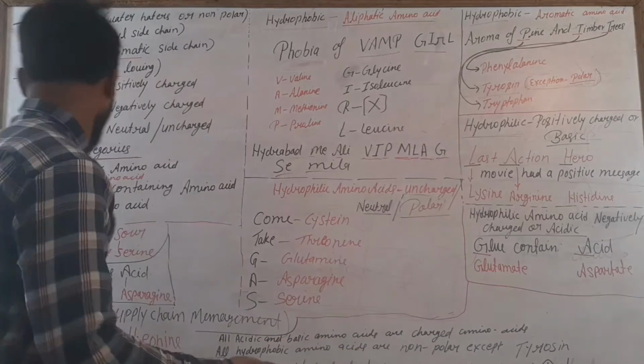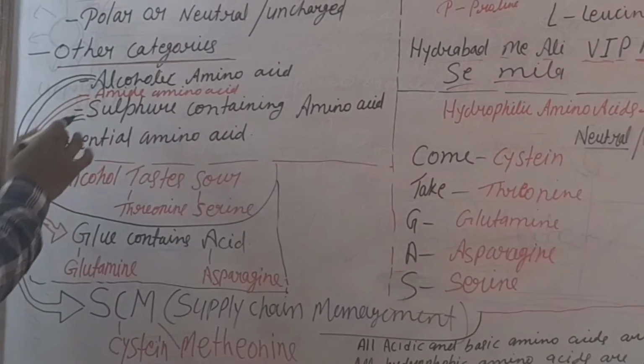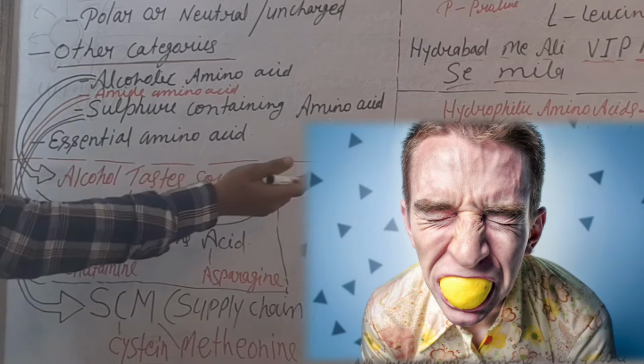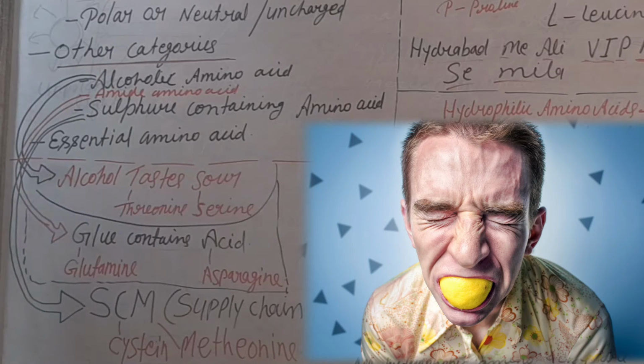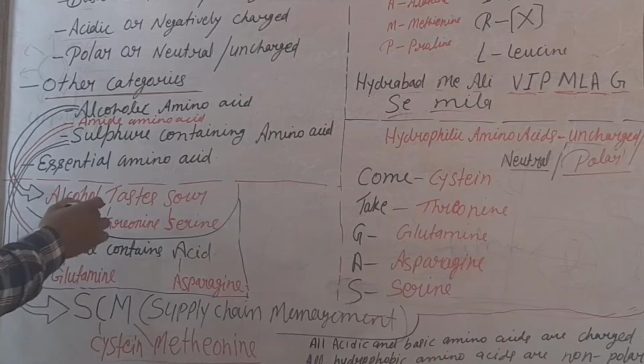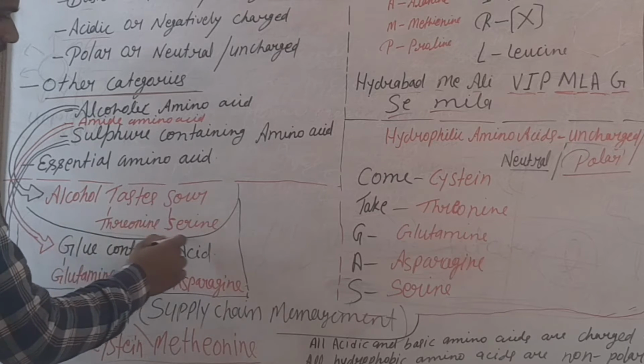Are you getting my point? Alcohol tastes sour. Means T codes for threonine and S codes for serine.